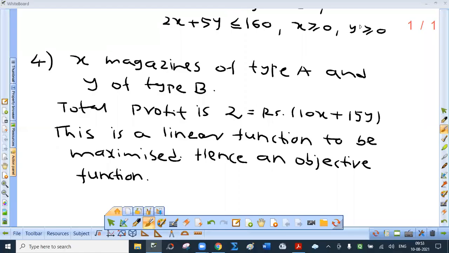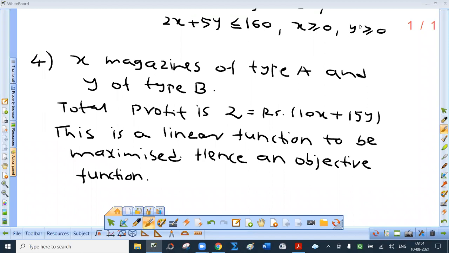Fourth one, a printing company prints two types of magazines A and B. The company earns rupees 10 and rupees 15 on magazines A and B per copy. These are processed on 3 machines, 1, 2 and 3. Magazine A requires 2 hours on machine 1, 5 hours on machine 2 and 2 hours on machine 3. Magazine B requires 3 hours on machine 1, 2 on machine 2 and 6 hours on machine 3. Machines 1, 2, 3 are available for 36, 50 and 60 hours per week respectively. Formulate the LPP to determine weekly production of magazines A and B so that the total profit is maximum.